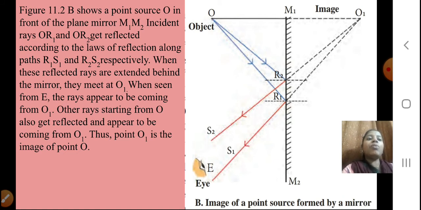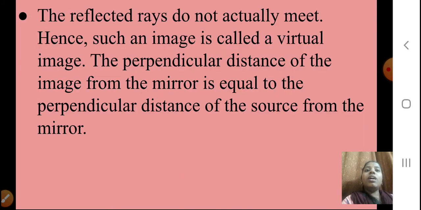So, this is the image of a point source formed by a mirror. Now we'll proceed. The reflected rays do not actually meet. Hence, such an image is called a virtual image. They can't go backside in the mirror and meet, right? So, such type of image, we call a virtual image. The perpendicular distance of the image from the mirror is equal to the perpendicular distance of the source from the mirror. Whatever distance the image is formed at, the same is the distance of the source.